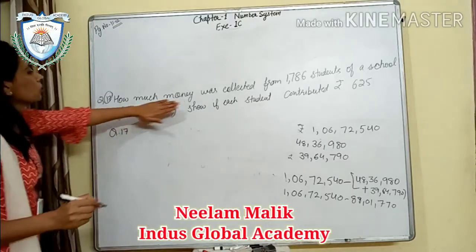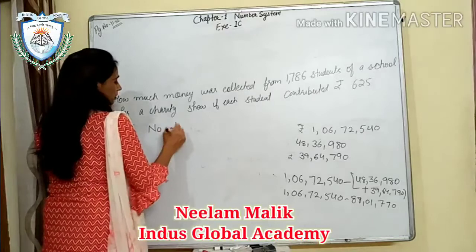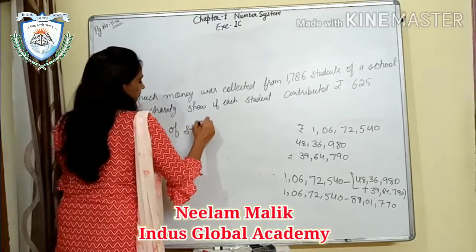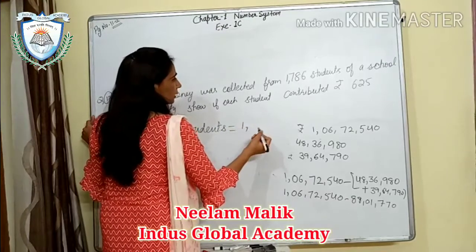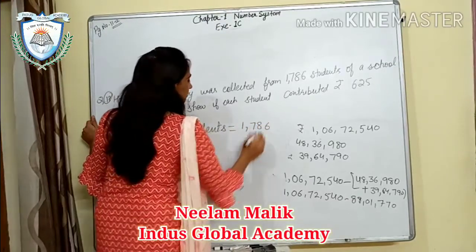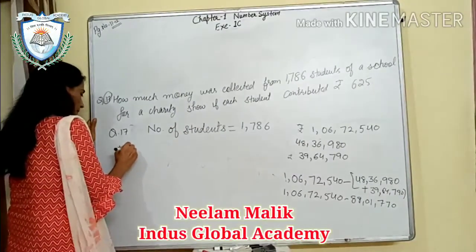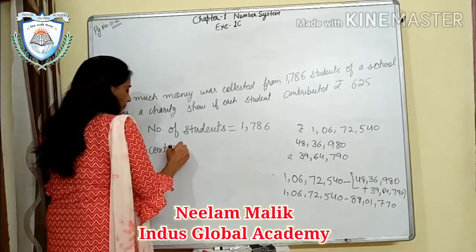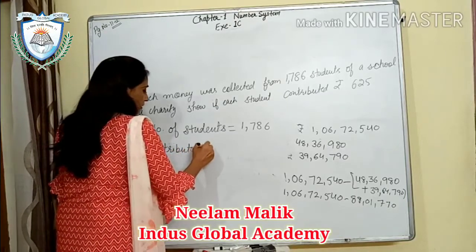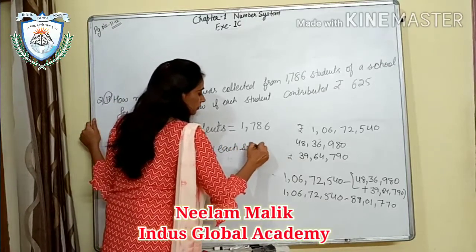Okay, so first you will write the number of students. How many? That is 1786. And the money contributed by each student.